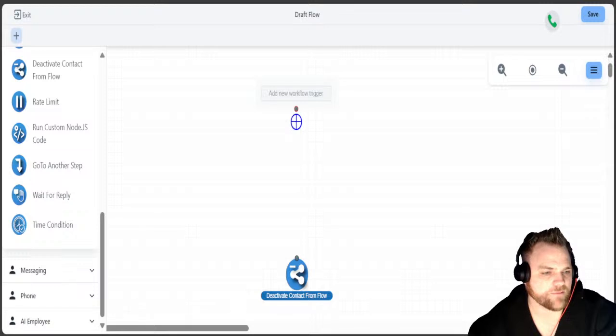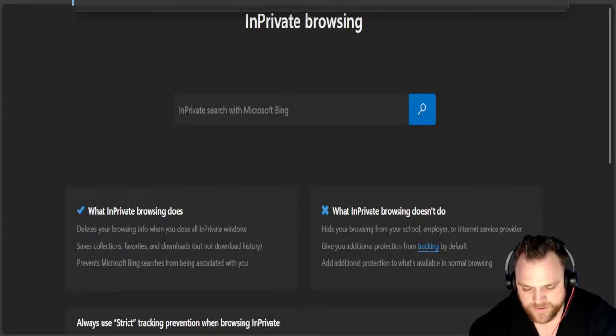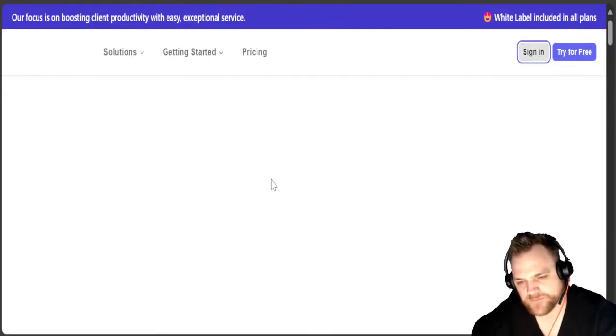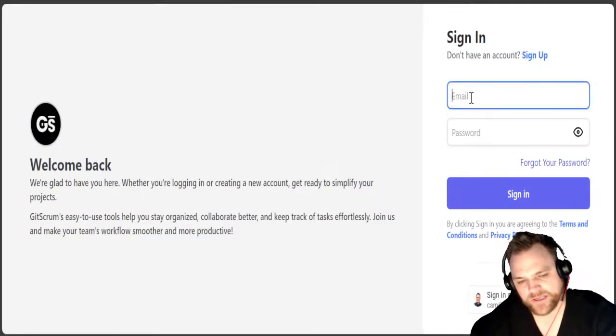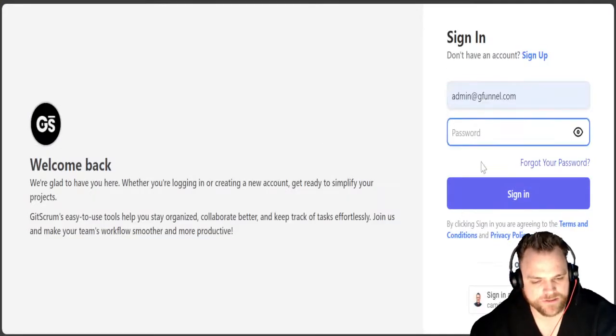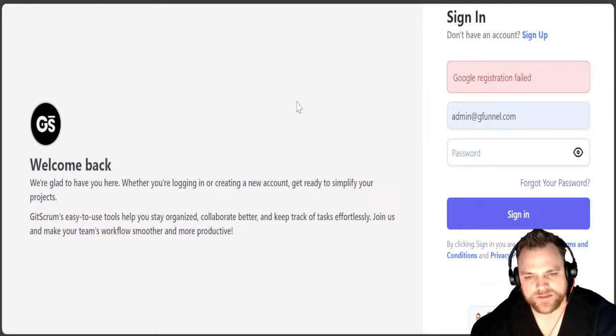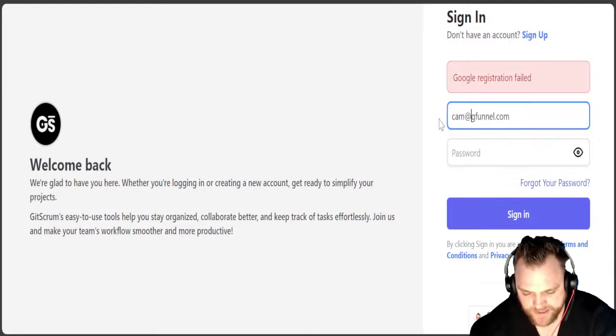So let me pull it up really quick. Currently, we use something called GitScrum. Okay, GitScrum is the company that we currently use. Now, it's a white label solution. It's awesome. But this is the one that we use. There's a reason why, and the reason is the scalability, the way in which it grows. So that's the very first thing that we bring it over to.